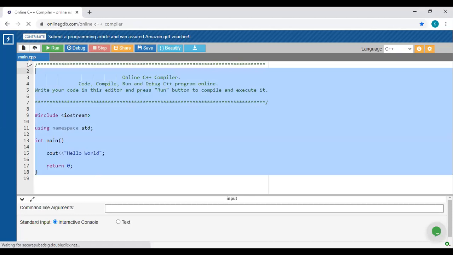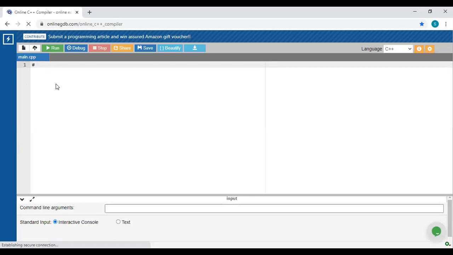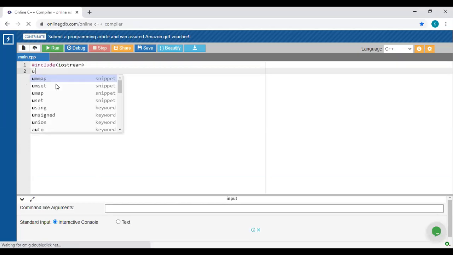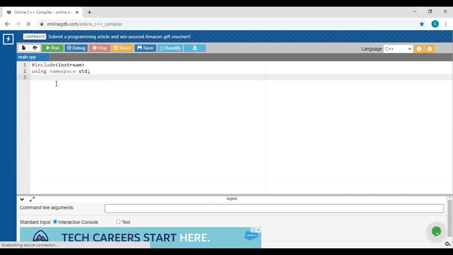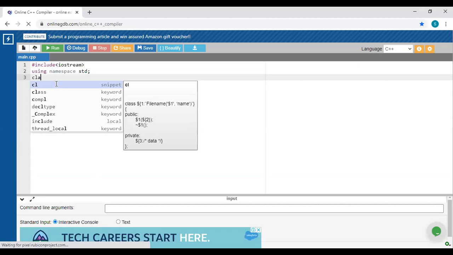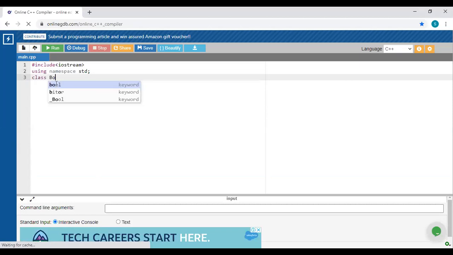Just start with that program. Can anyone tell me? #include <iostream>, then using namespace std; Next we have considered a class. Class Box. Yes. Next, what is that?